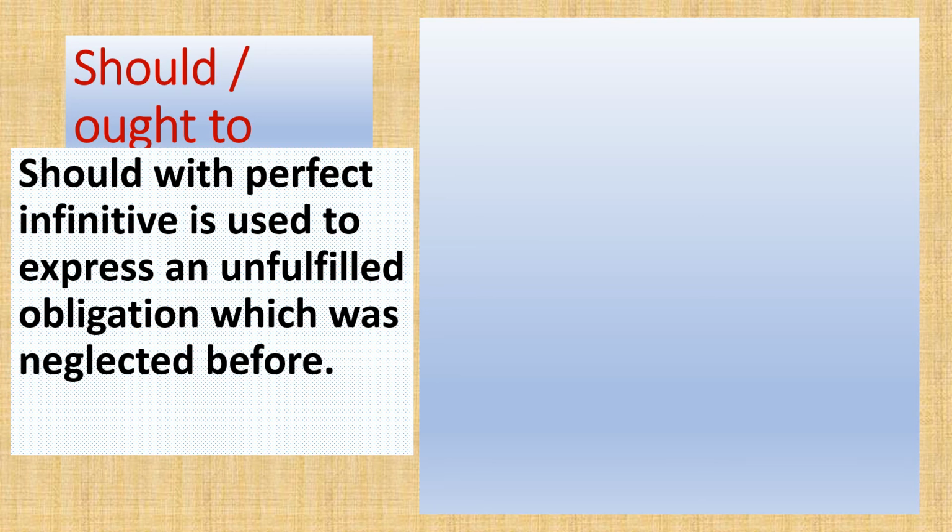Should with perfect infinitive is used to express an unfulfilled obligation which was neglected before. When we want to express an obligation which is unfulfilled, that was neglected, then we have to use should or ought to. Let's see some examples, then you can easily understand.